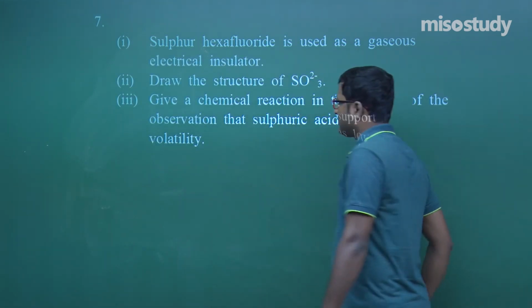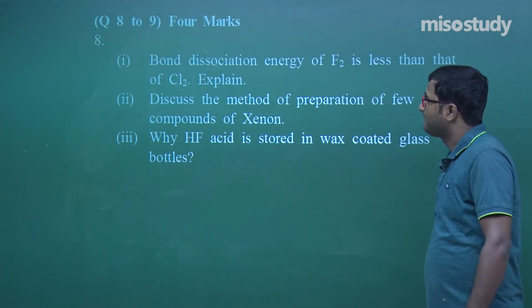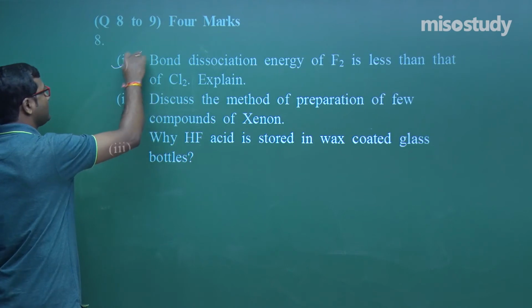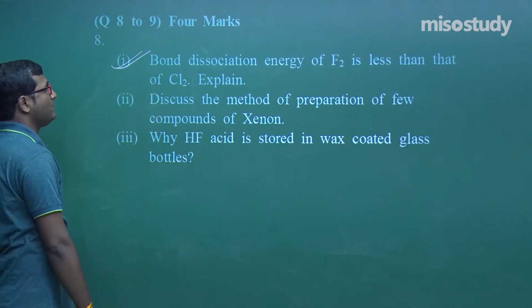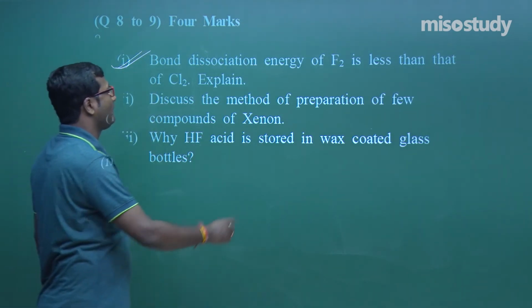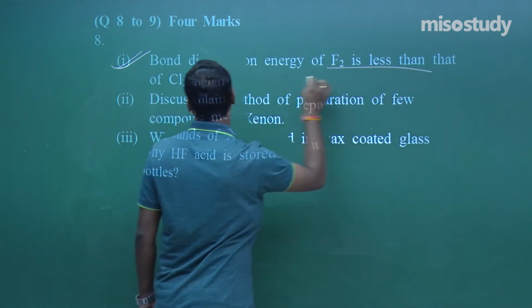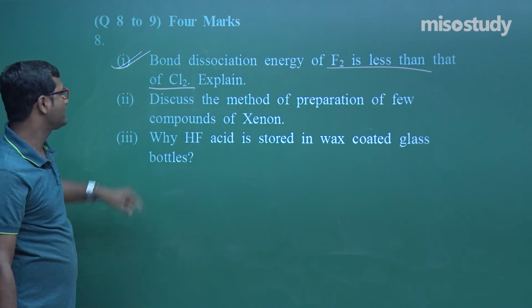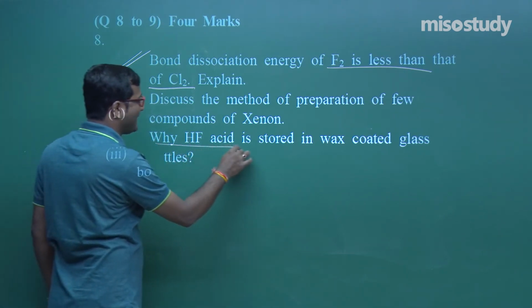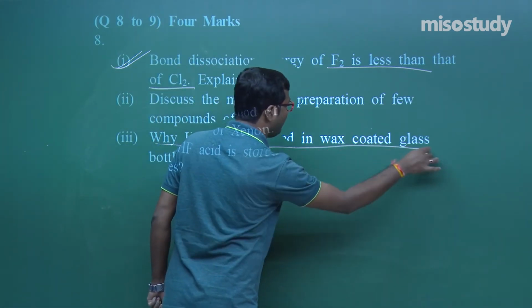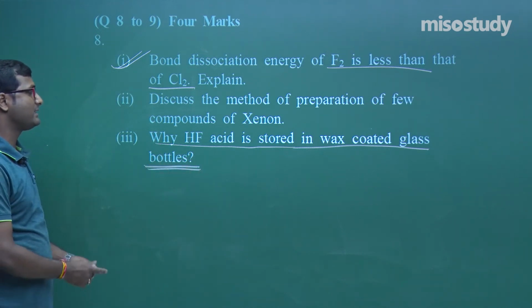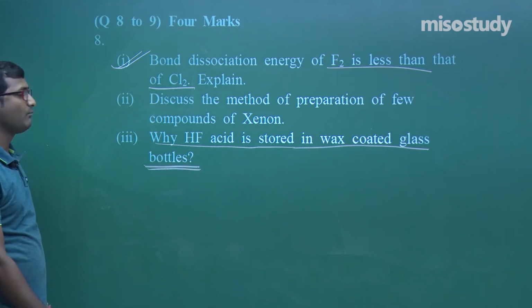What is the next question given here? Listen carefully. Now this is a simple question. I have discussed that bond dissociation energy of F2 is less than that of Cl2. Now think on this. You have to do this. Next one: why is HF acid stored in a wax coated glass bottle? Why is HF acid stored in a wax coated glass bottle?